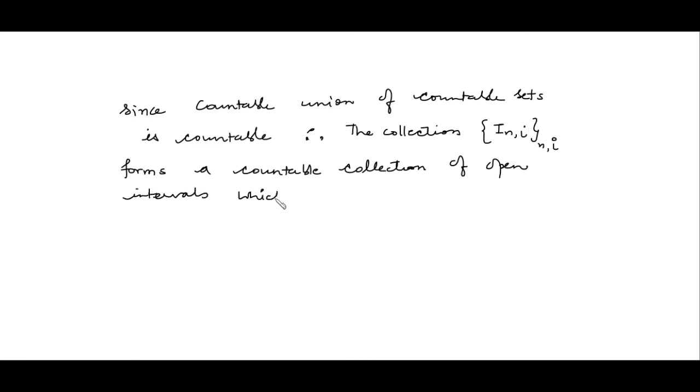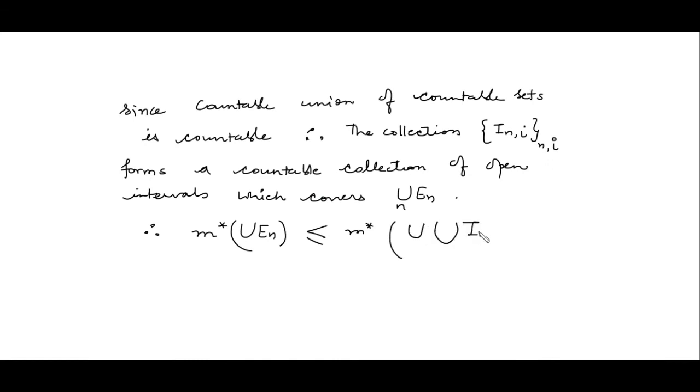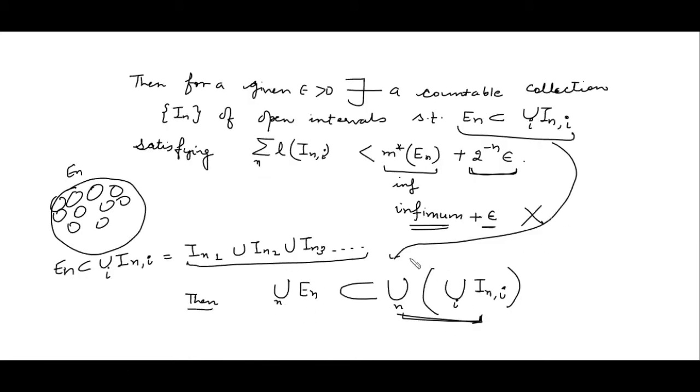which covers the union of E_n. So therefore the outer measure of the union of E_n will be less than or equal to the outer measure of the union of I_ni. This is just because this is a subset of this, therefore the outer measure of this should be less than or equal to the outer measure of this, right?